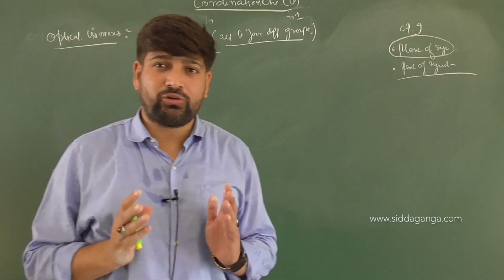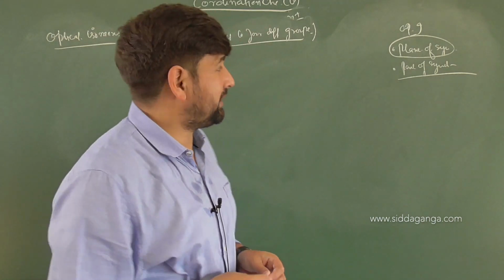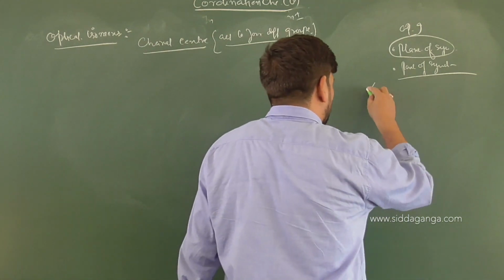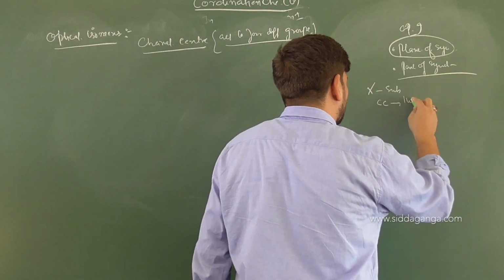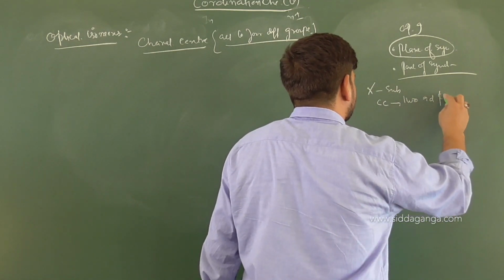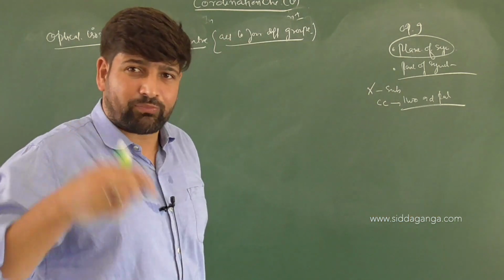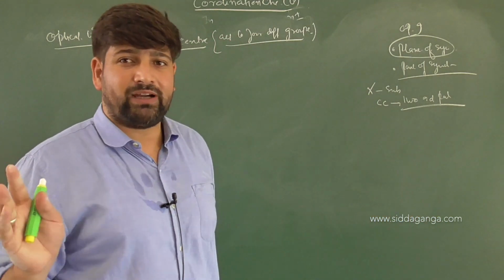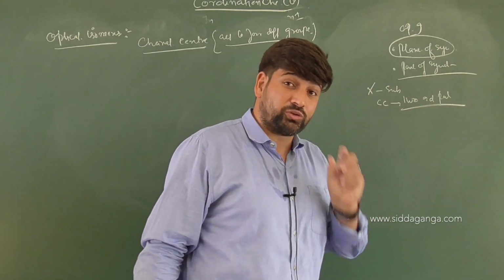So a substance should not be divided into 2 symmetrical, 2 identical parts. If you are not able to divide a substance or a coordination compound into 2 identical parts, here I mean 2 symmetric parts.